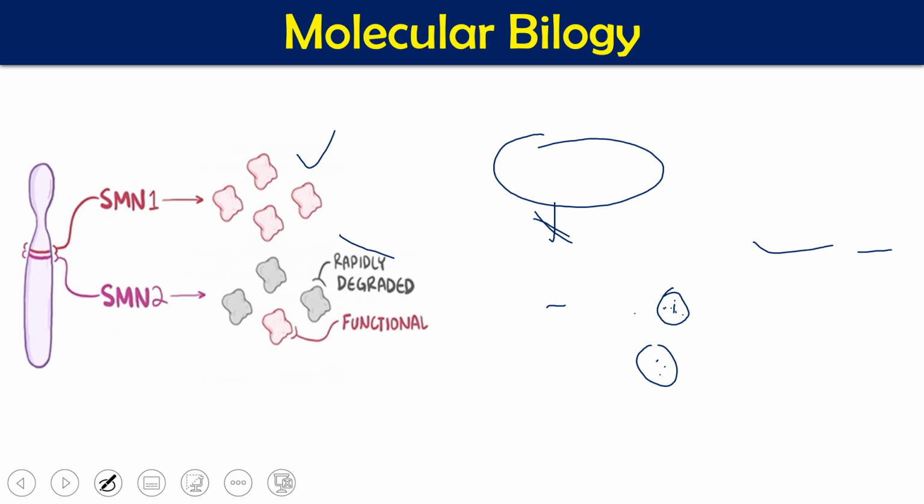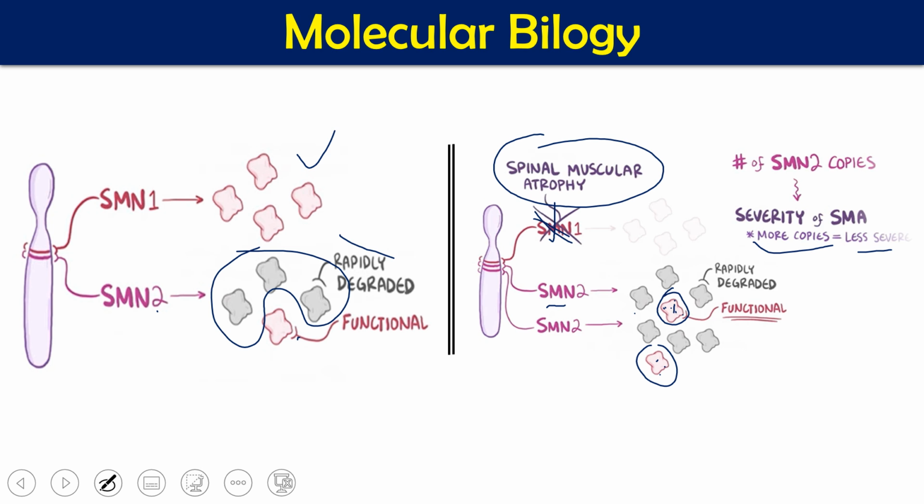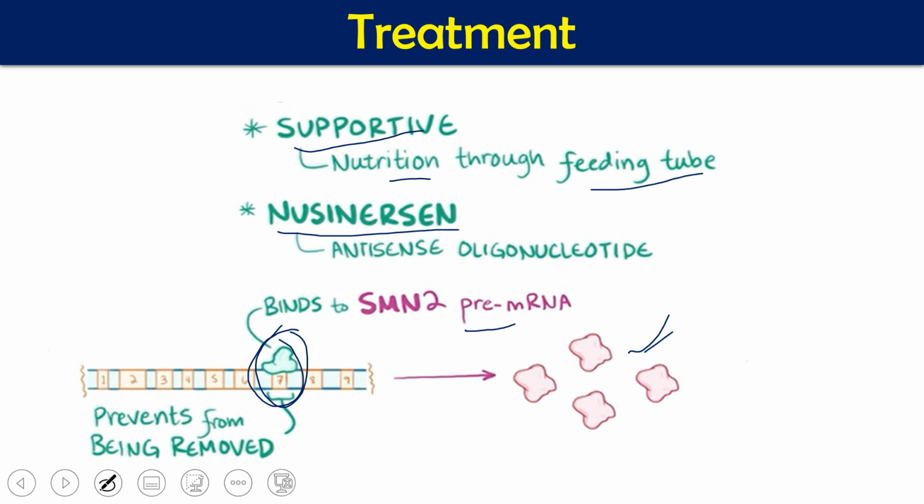What you have seen here is that the 7th intron is mutated and ultimately spliced out, which is why the protein is degraded very rapidly. But if it is not spliced out, it will be intact in the messenger RNA, then the protein will be there and will be functional. So they will get functional SMN proteins. So these are the two treatments.